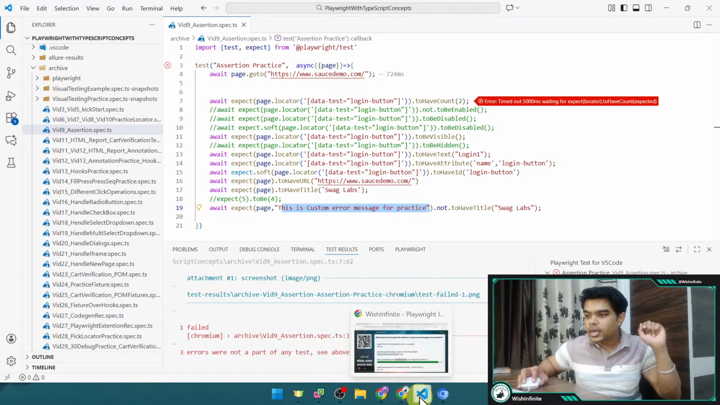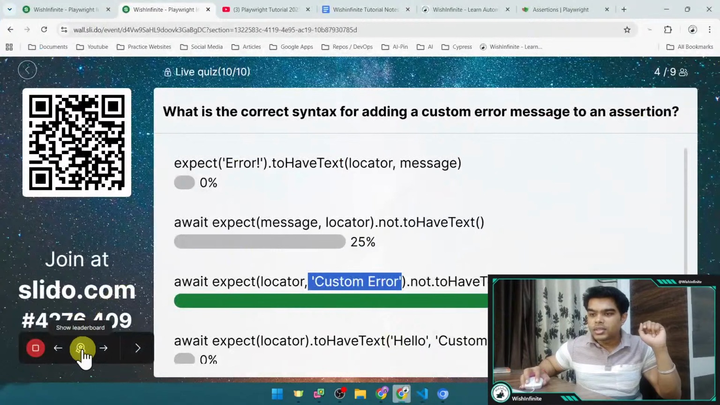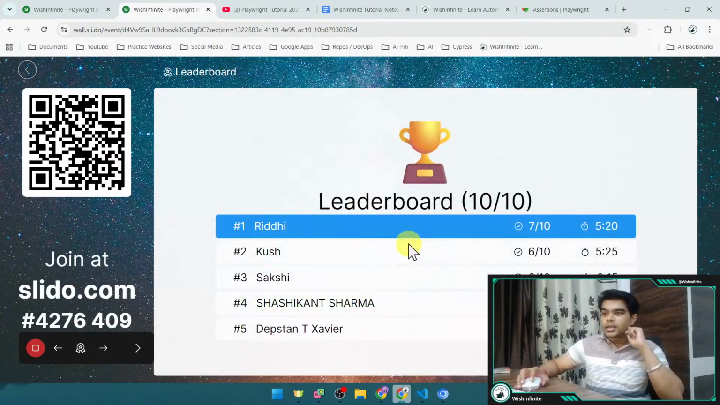And now, do we have any question? No. Let me just see the leaderboard. So now we have Riddhi on the top with 7 correct answers. Then we have Push, Sakshi, Shrikant, and Javier, right?